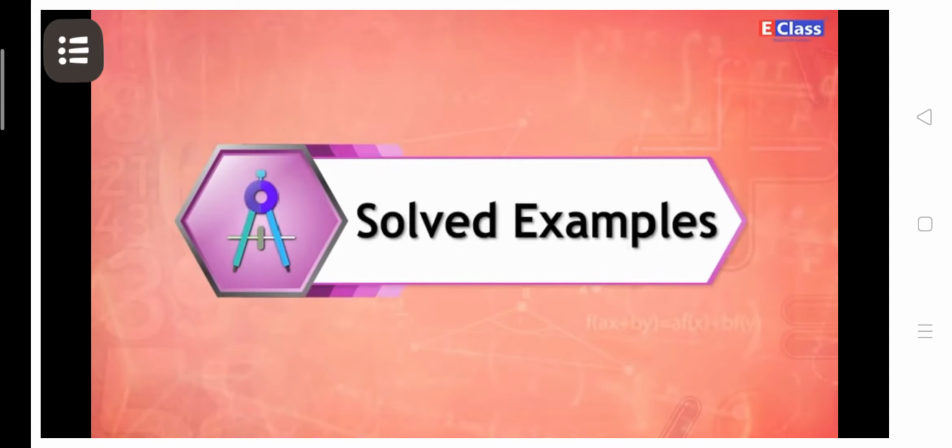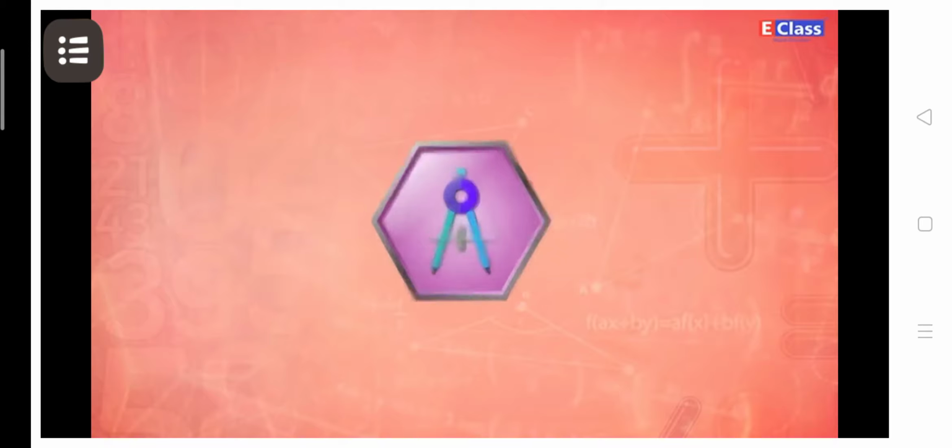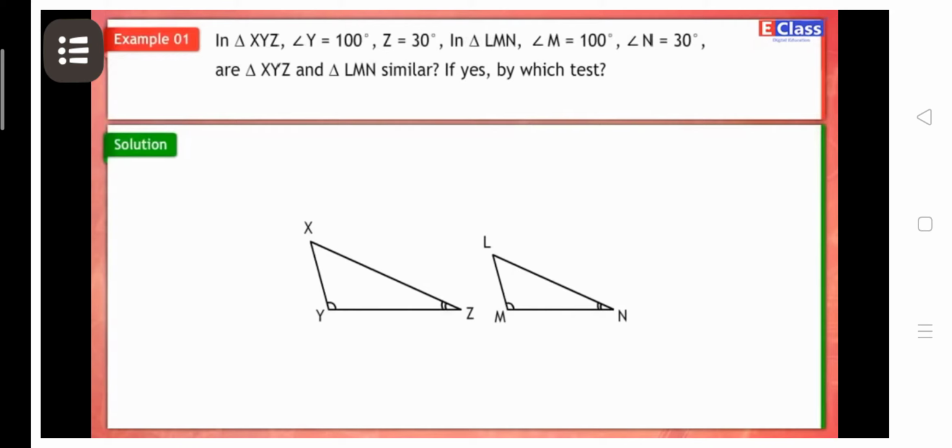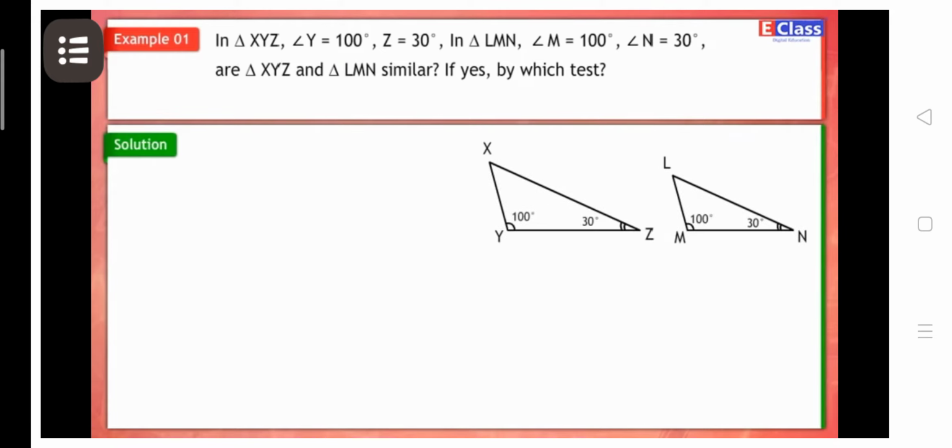Now friends, let's see some solved examples. Example 1. In triangle XYZ, angle Y is equal to 100 degrees, angle Z is equal to 30 degrees. In triangle LMN, angle M is equal to 100 degrees, angle N is equal to 30 degrees. Are triangle XYZ and triangle LMN similar? If yes, by which test?